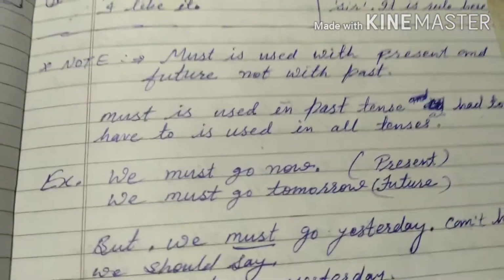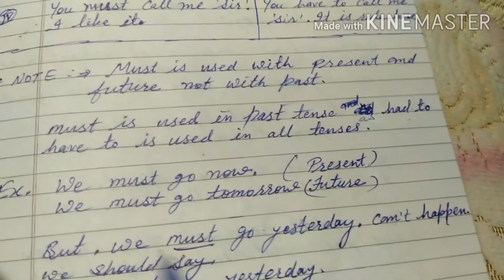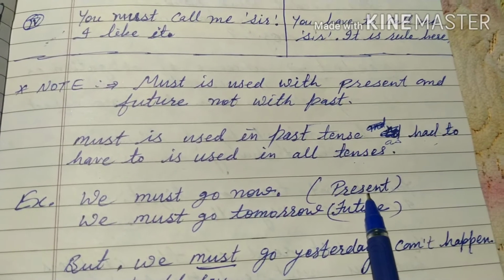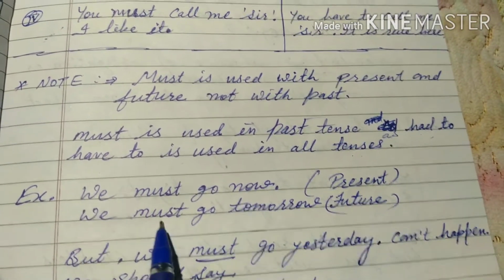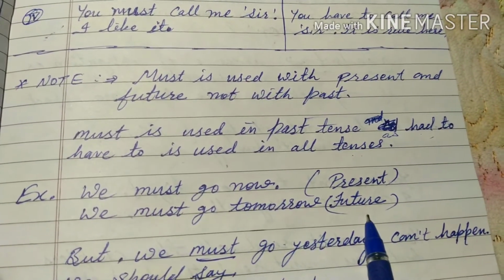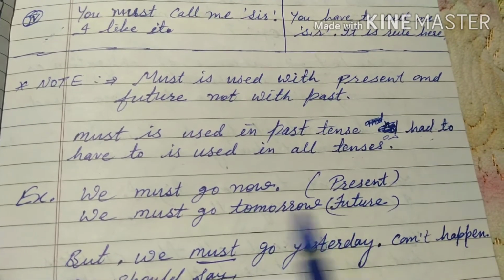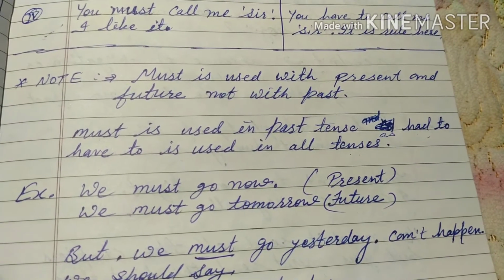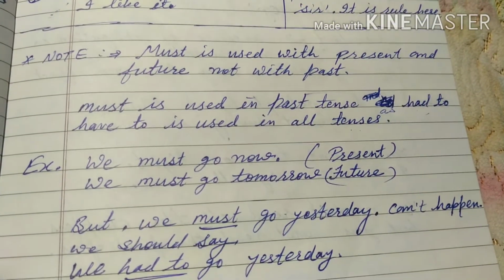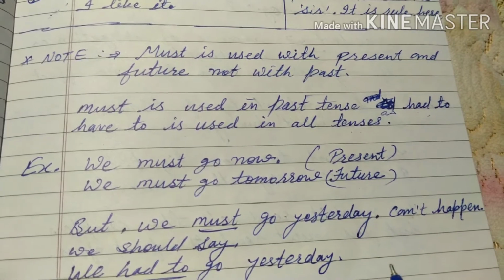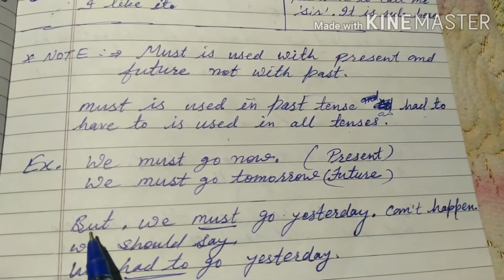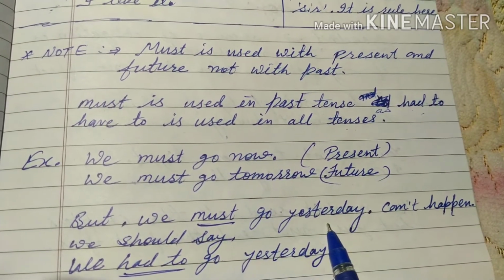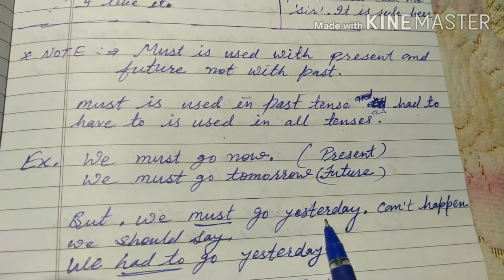Got it? Next you will see here, we must go now. This is present. We must go tomorrow. This is future. So must is used in present and future. If we want to use it in past, then we must go yesterday can't happen. We cannot write it, we must go yesterday.